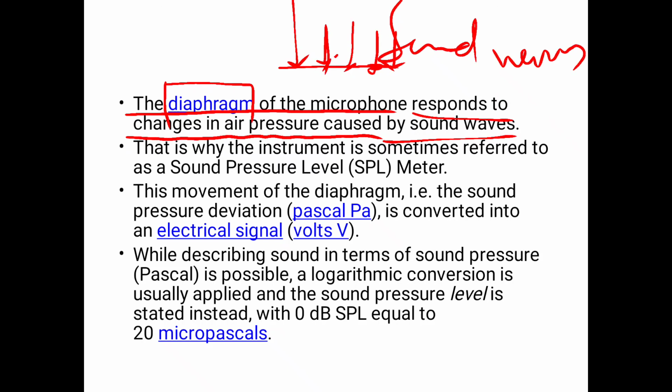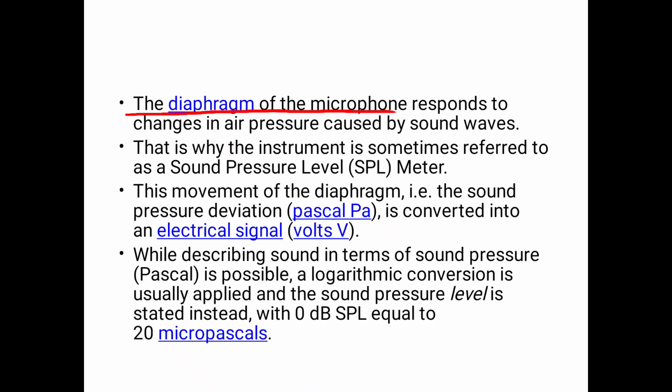So the diaphragm responds to changes in air pressure caused by sound waves. That is why the instrument is sometimes referred to as a sound pressure level meter, that is, an SPL meter. This movement of the diaphragm, that is the sound pressure deviation, is converted into an electrical signal.